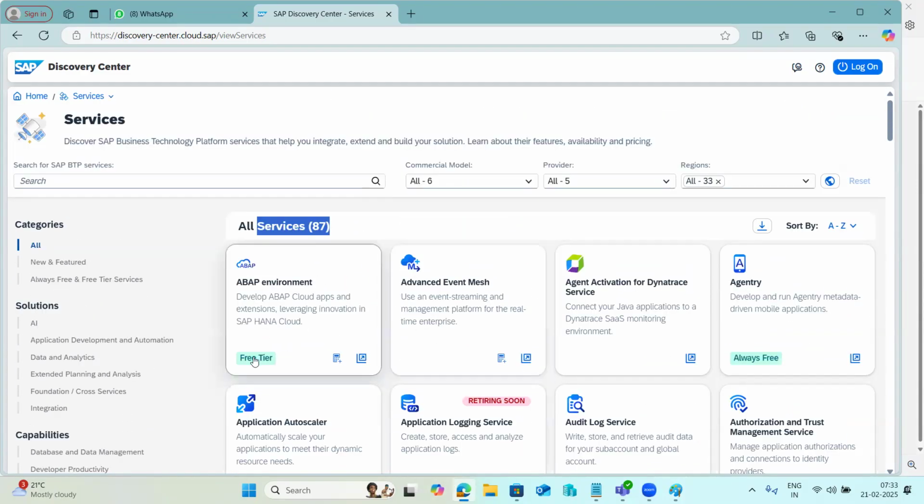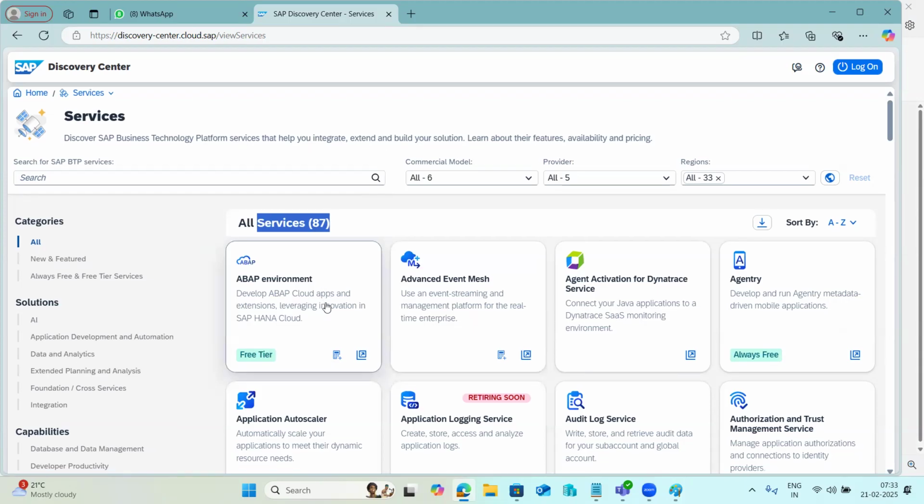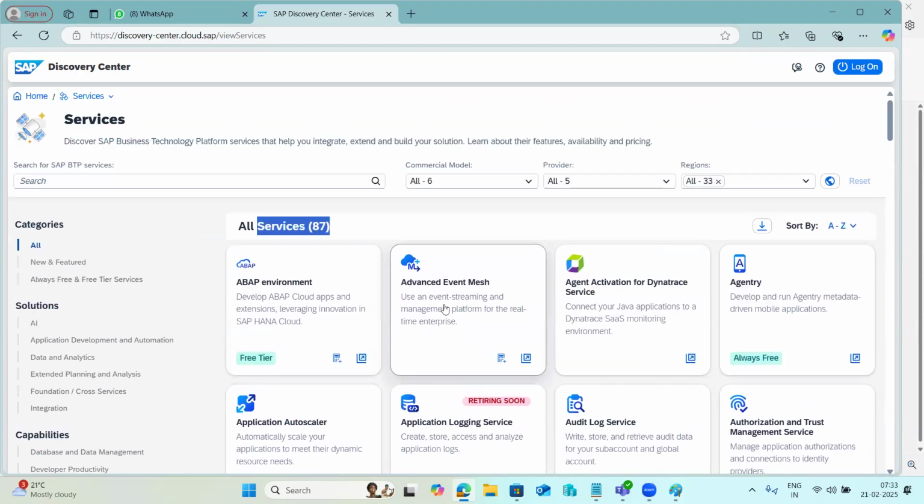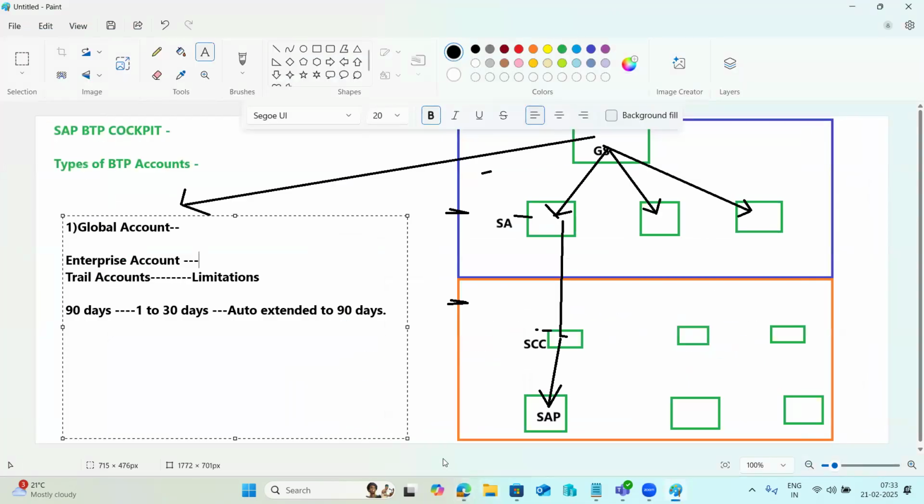Free trial accounts means services are available as free as well as paid. But this one is a paid service. There is no free tag here, which means it is not a free service and there is a limitation. The service is only available in the enterprise account. The trial account is free for 90 days. You can use the trial account here, right?